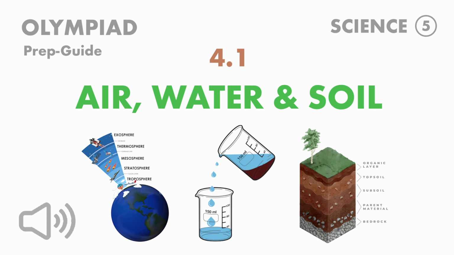Soil formation. Soil is formed by breaking down of rocks due to the action of wind, water, temperature, and microorganisms. Remember temperature. This process is called weathering. What is weathering? Weathering is the process of formation of soil by breaking down of rocks due to the action of wind, water, temperature, and microorganisms.